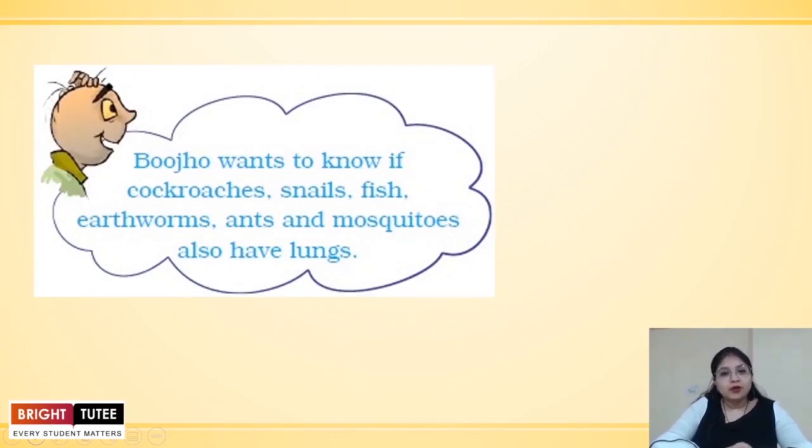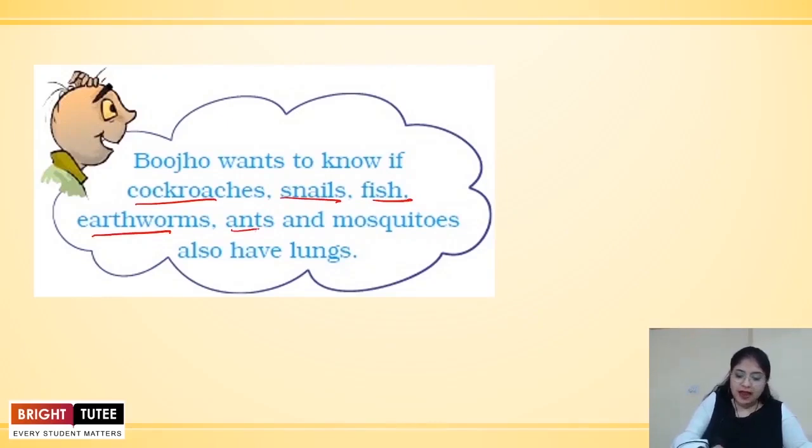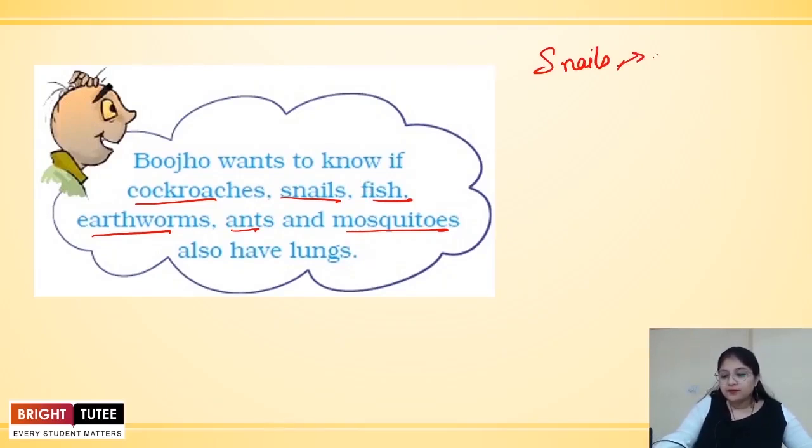Before that, we are going to discuss the question that Bujo is asking. He wants to know if cockroaches, snails, fish, earthworms, ants and mosquitoes also have lungs. We know that not all of these organisms have lungs.